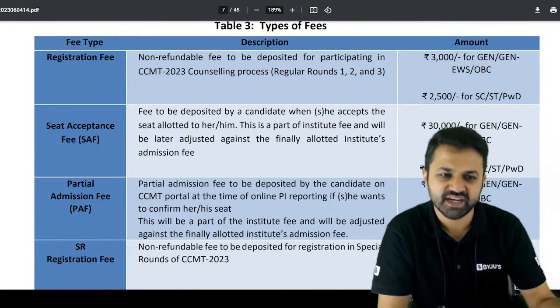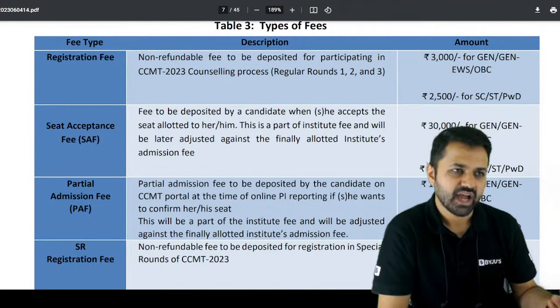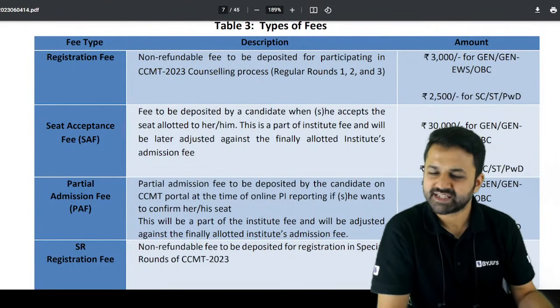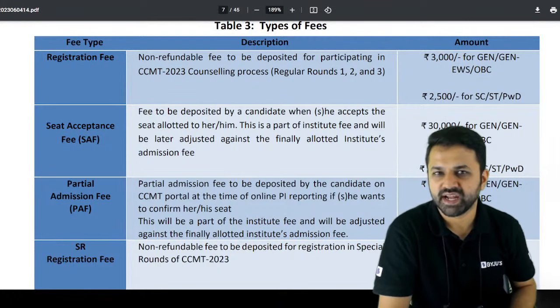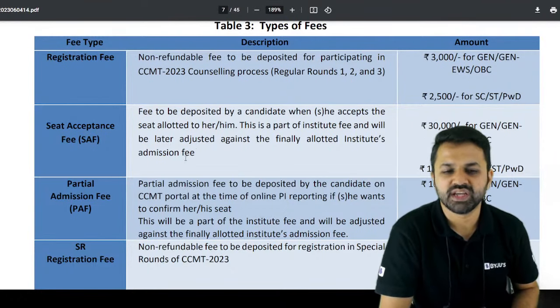When you finally take the admission, you will have to pay the complete fees, like hostel fees and tuition fees, for that particular NIT. Because you have already paid 30,000, you only have to pay the remaining amount. You don't need to pay the full fees.